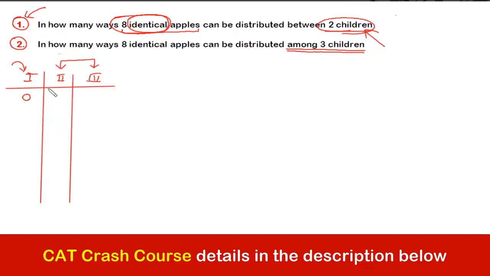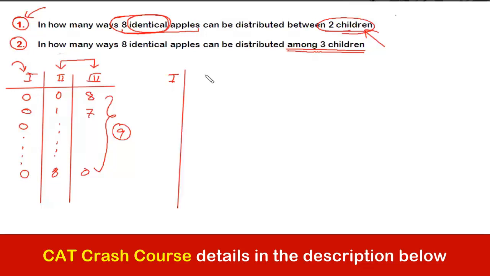So in that case, what we got is that the total number of distributions was 9. So there were 9 different ways, and in each of these cases, I'll keep giving 0 apples to the first child. Am I clear, guys? Now I have to ensure that child 1 gets something other than 0. So now let me give 1 apple every time to child 1.